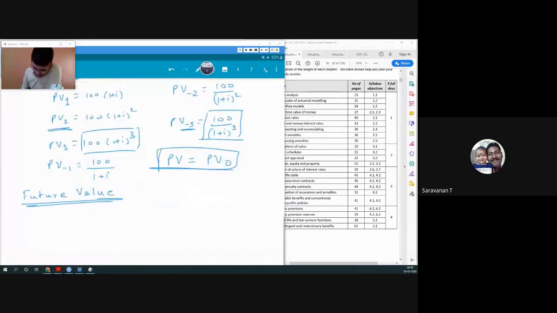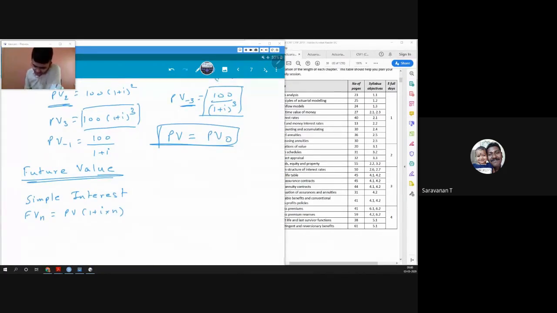So similarly, if I talk about simple interest, we'll say that my future value at time n must be equal to my present value into 1 plus I times n. This becomes simple interest.